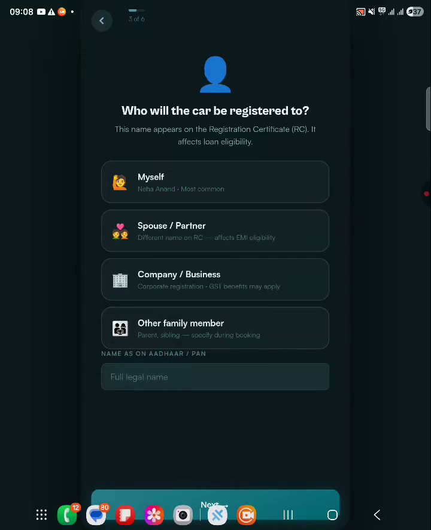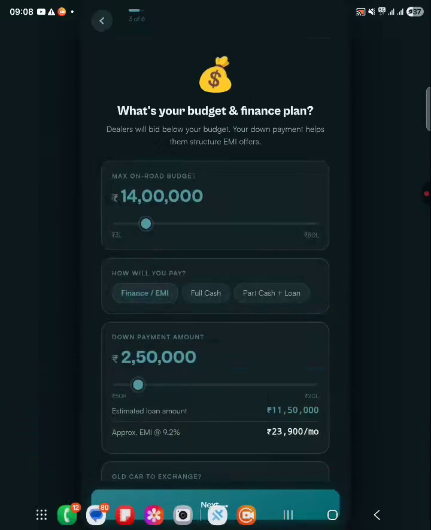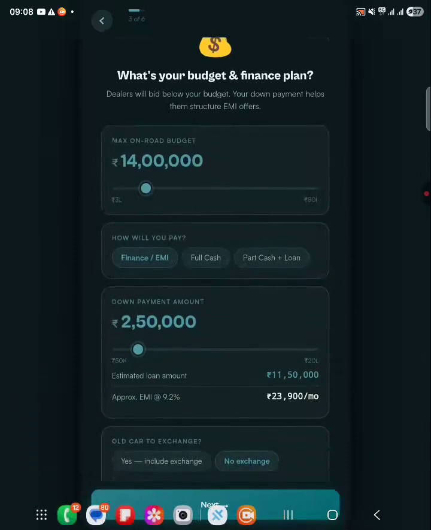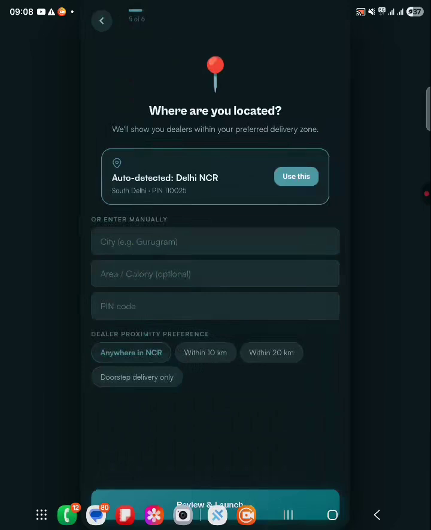Then I will enter in whose name I want to buy this car. Suppose I write it there. Enter. Then my budget, how much I can afford, and how much down payment I can make. Then my location where I want to purchase this car.